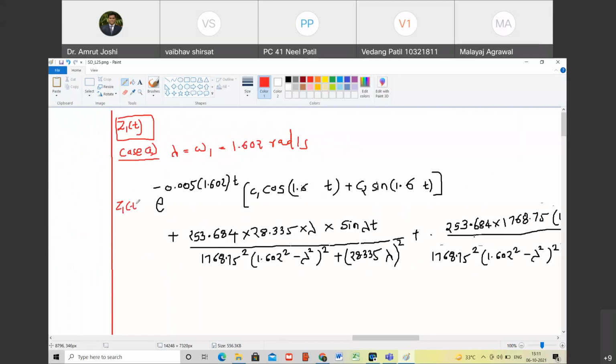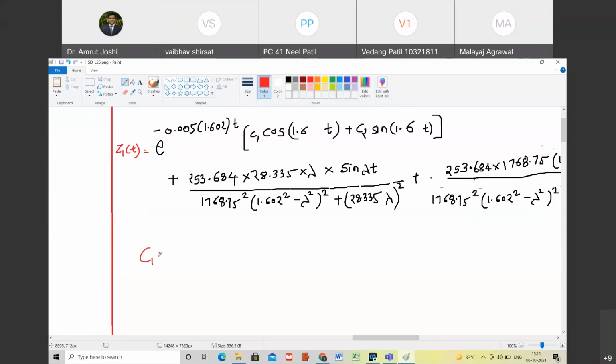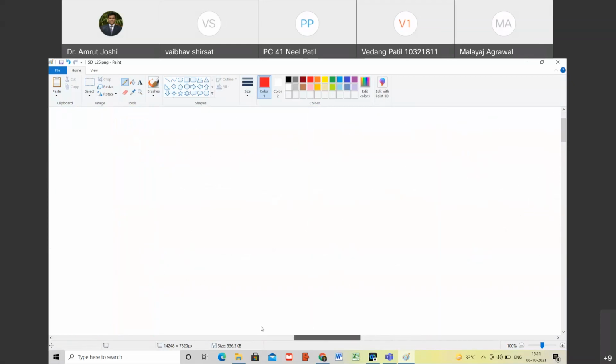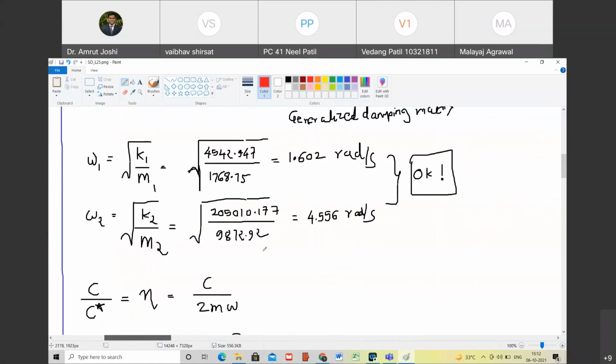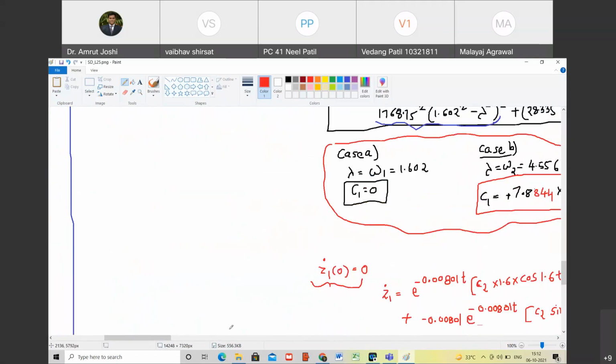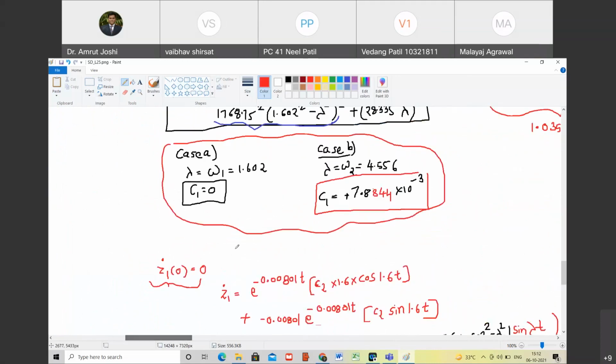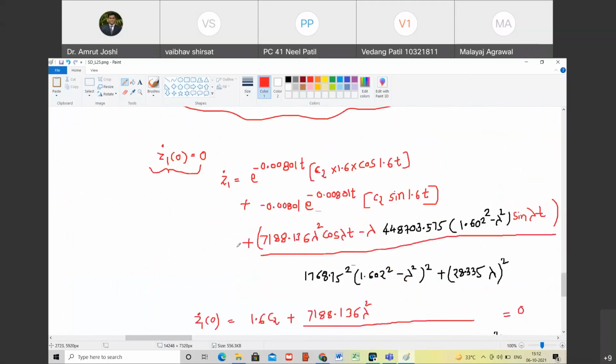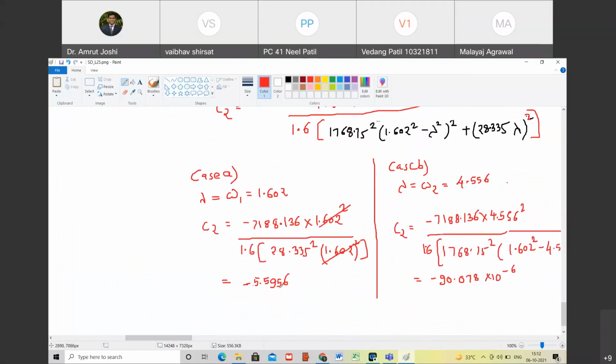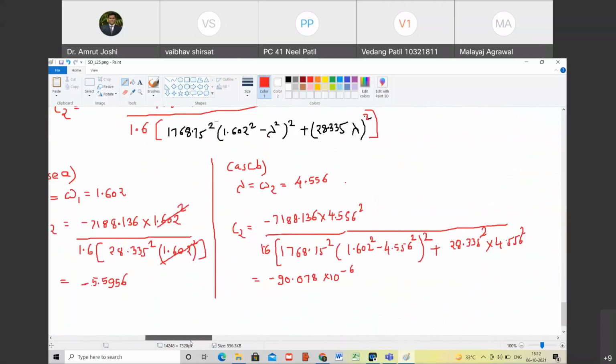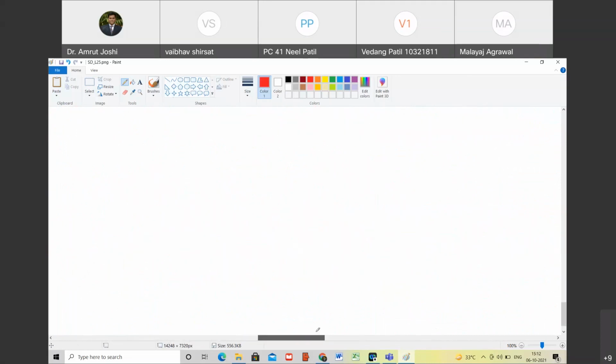In it, what is the value of C1 and what is the value of C2? That we will write. C1 equal to and C2 equal to. So for case A, what was the value of C1? Tell me. For case A, C1 was 0, yes, and C2 was minus 5.5956. Yes, remember, minus 5.5956.